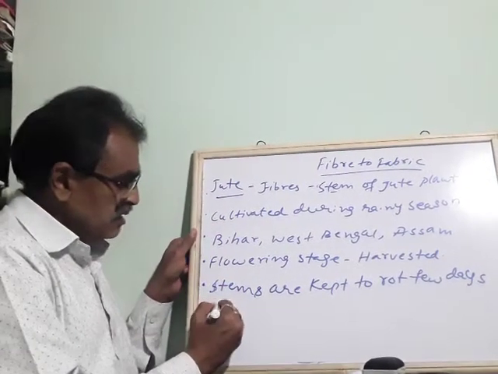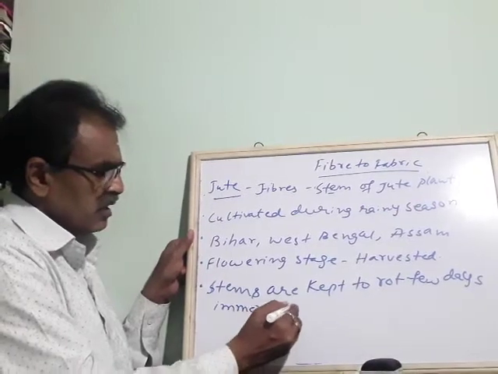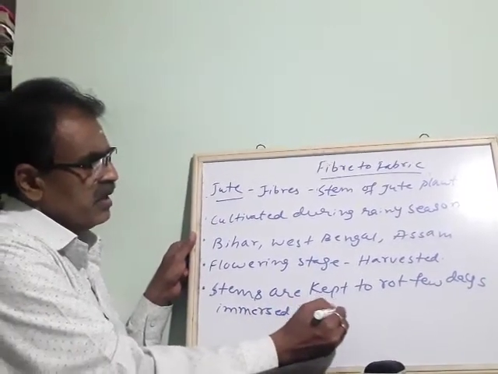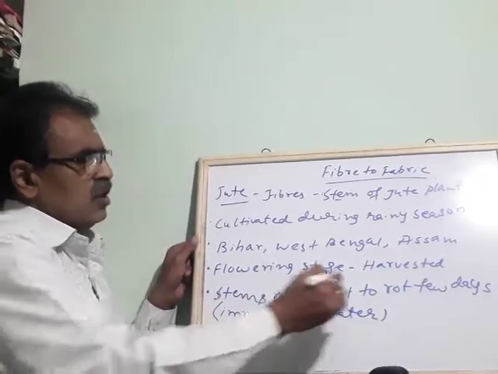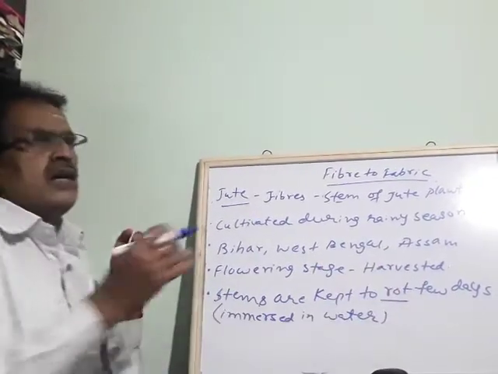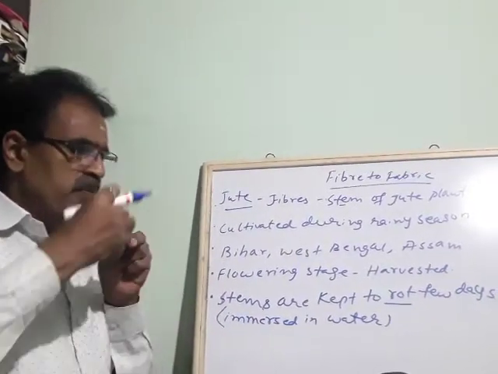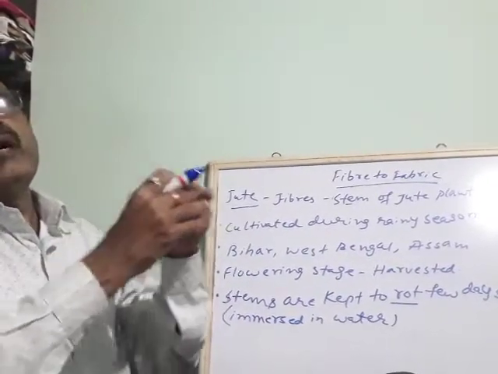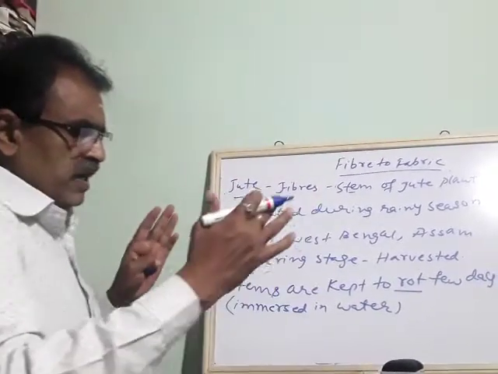They are immersed in water, which means put in water, and made to rot. After rotting for a few days, we are able to get the fibers. With the help of our hands, we are able to separate the fibers. This is how we get fibers.